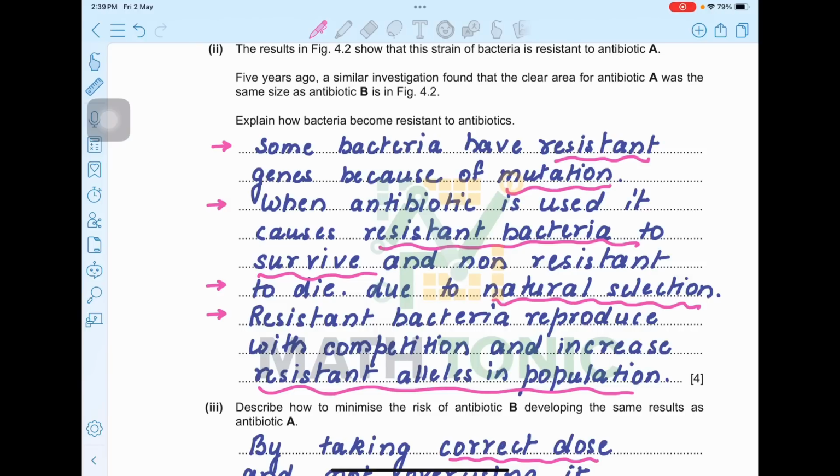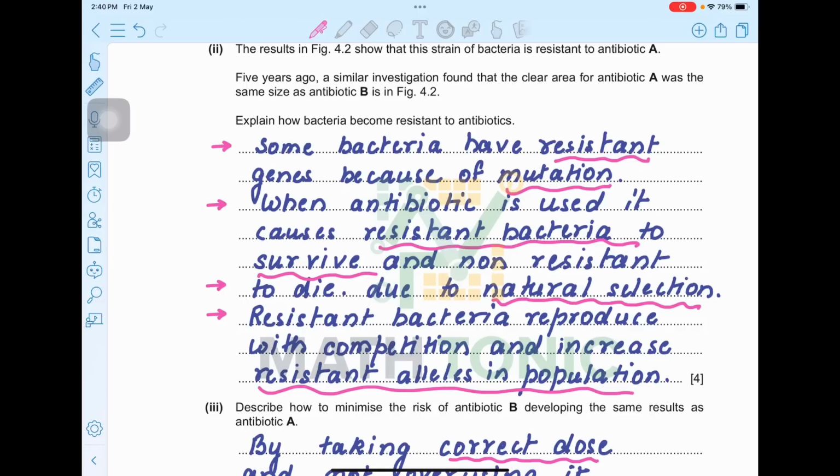So when antibiotic is used, it causes the resistant bacteria to survive and the non-resistant bacteria to die due to natural selection. Resistant bacteria reproduce with less competition and increase resistant alleles in population. So when antibiotic is used, the resistant bacteria survive, non-resistant die. The resistant bacteria now reproduce because there is no competition, and they increase their number as well as their alleles in the population.